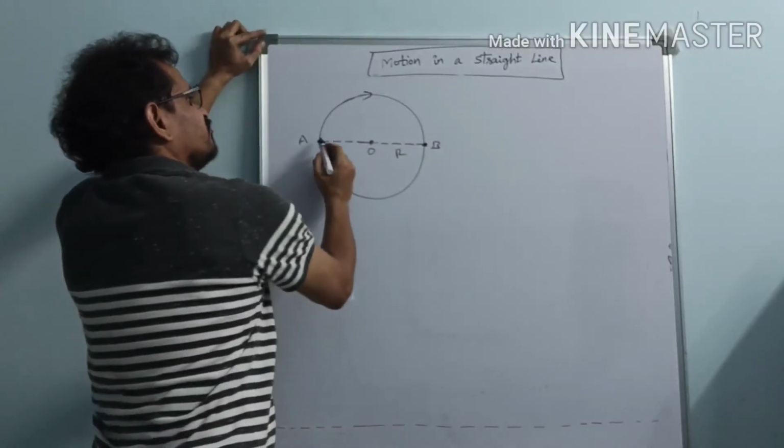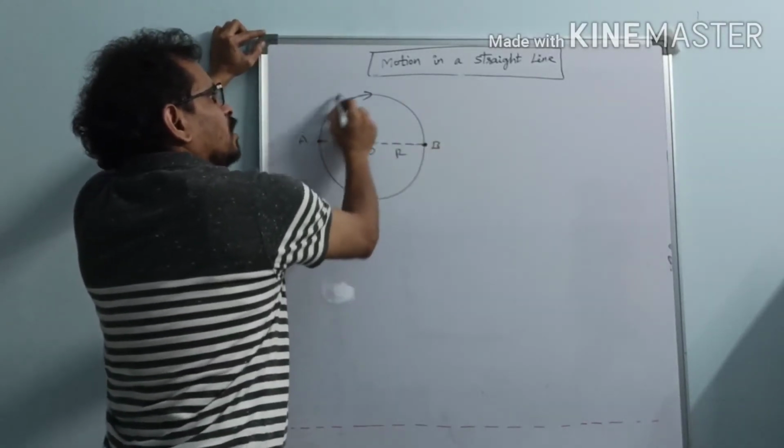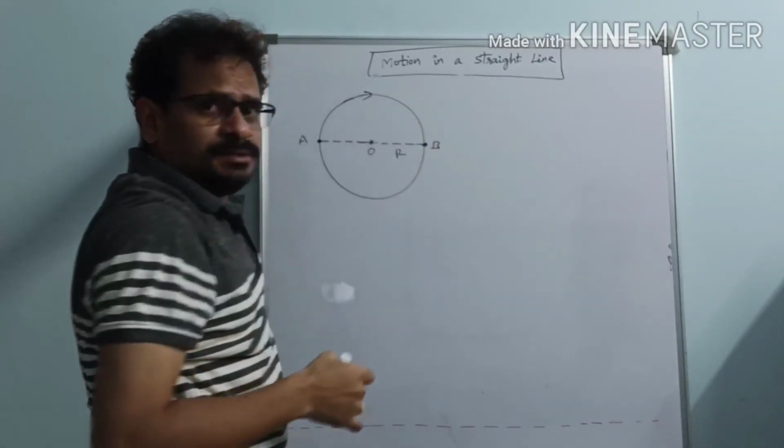A particle starts from A and moves to B on the circumference of the circle.